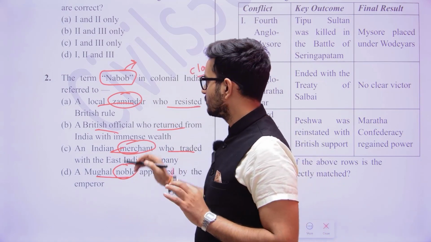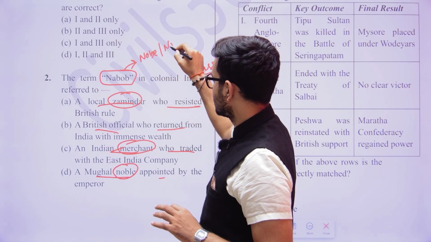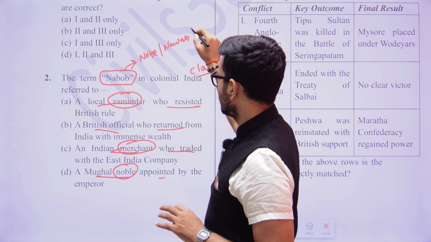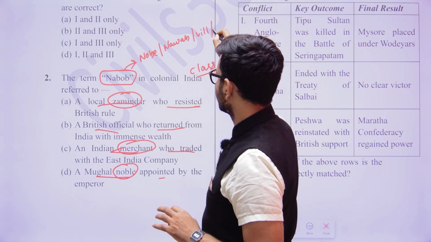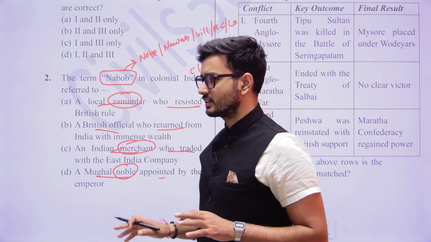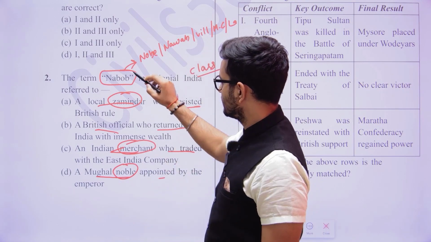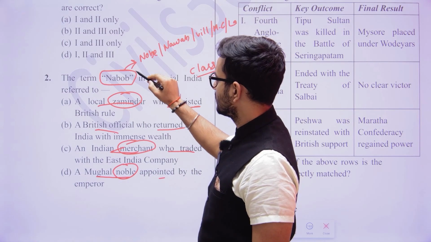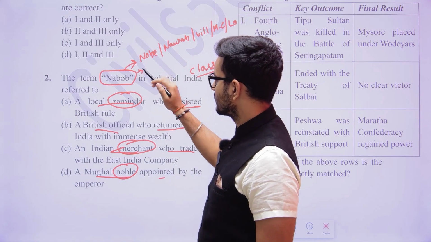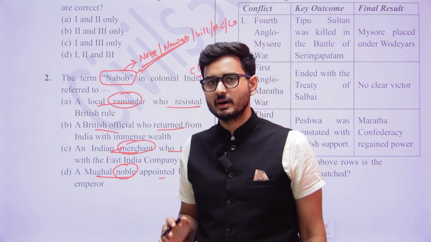Nabob can be the noble class, the Nawab class, the villager class, the middle class, the lawyer class, whatever it is. But Nabob is something of a class. What you can see is that Nabob is most associated with noble or Nawab.